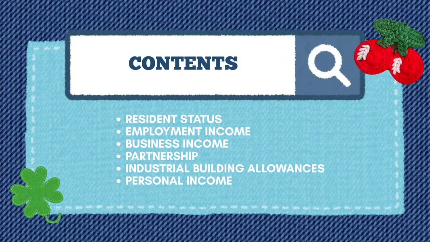Without wasting any minutes, let's proceed to our contents. First of all, we have resident status, employment income, business income, partnership, industrial building allowances, and finally, personal income. Let's start our presentation with the resident status.